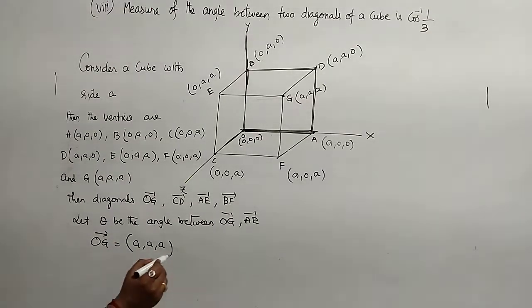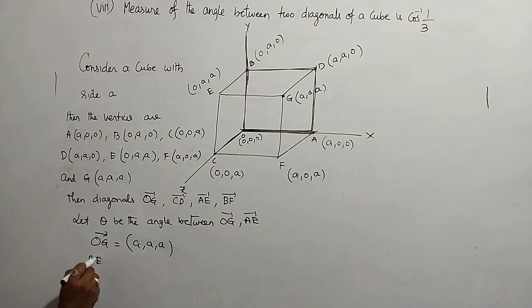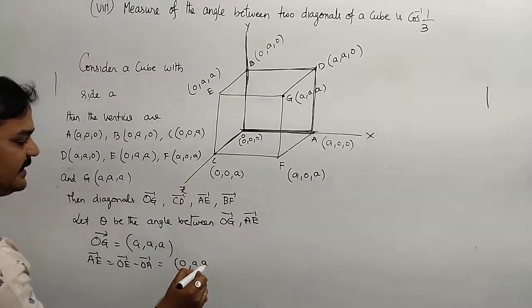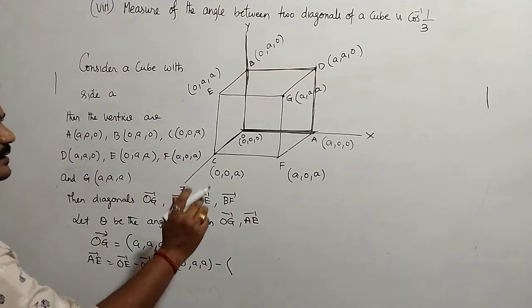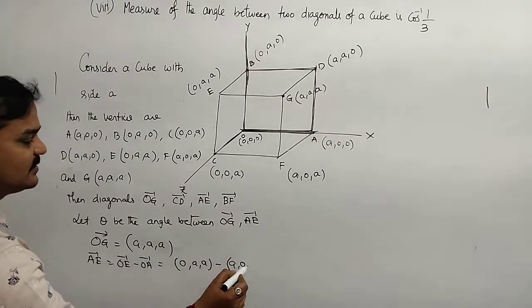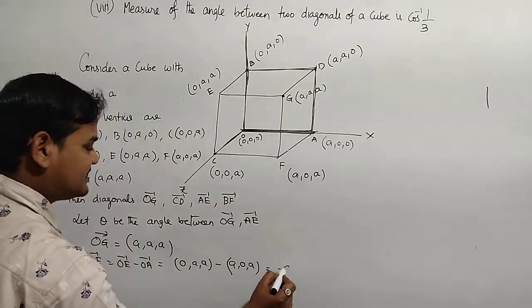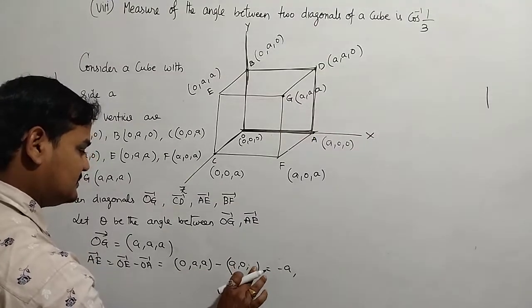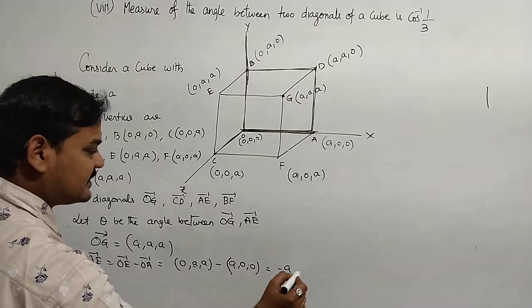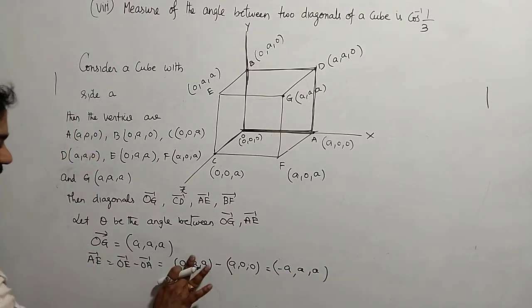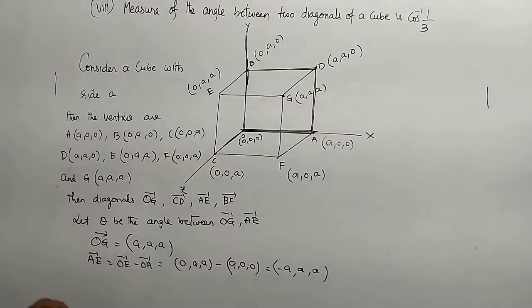Next, AE bar is equal to OE bar minus OA bar, which is (0, a, a) minus (a, 0, 0), that is (-a, a, a). This is the vector. Now we find the angle theta between these two.